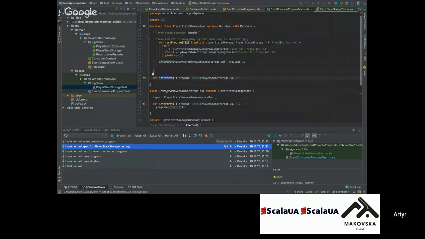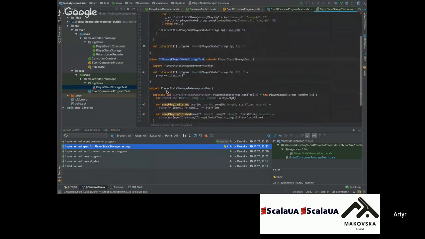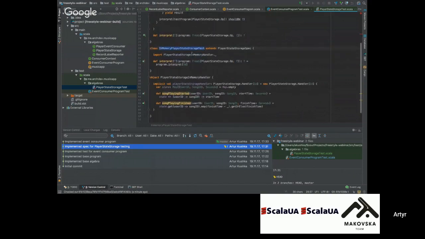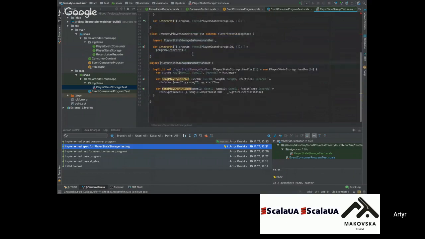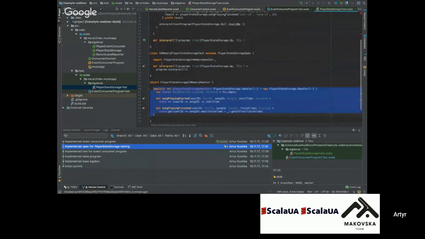So for example, when we are talking about the in-memory player handler, here we just imported our handler flow and our interpret method with program.interpretID. We do it here because we want to be independent from the effect.